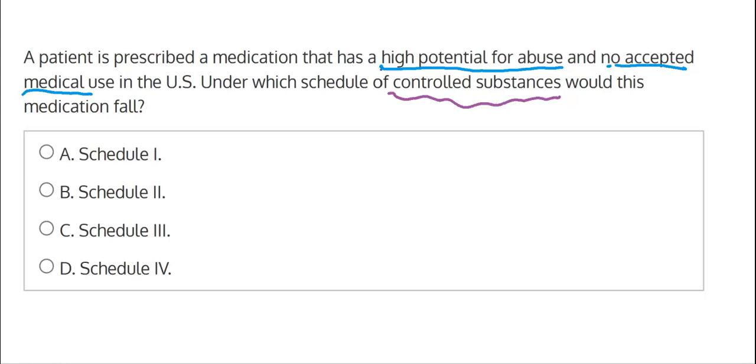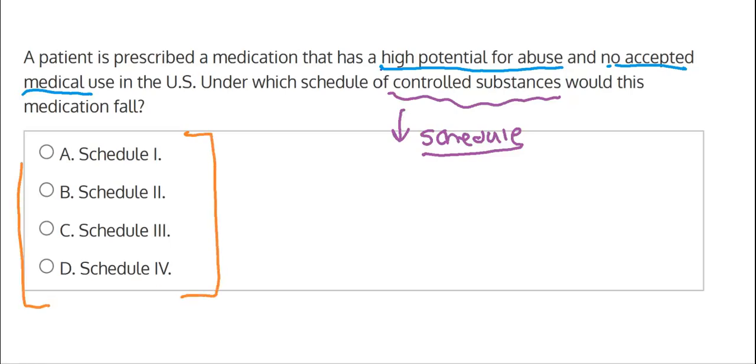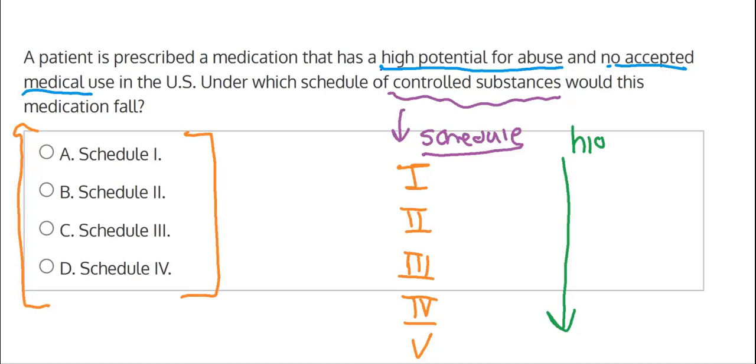So the controlled substances follow a scheduling system, schedule. And you might notice that in your choices over here, because every choice is schedule and then has a number. So the scheduling system follows the Roman numeral system. So it follows 1, 2, 3, 4, and 5. And as you move down the ranking system, the general idea is that you are moving from a higher level of abuse risk, high abuse risk, all the way down to a low abuse risk. So there still is some level of risk for drug abuse, but it's not as high on the scheduling list.